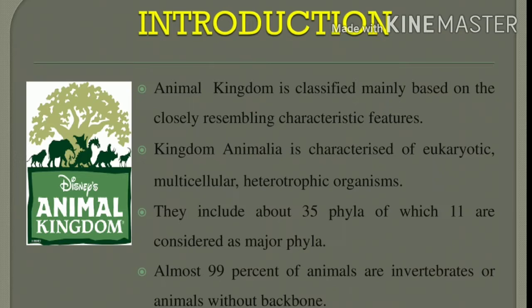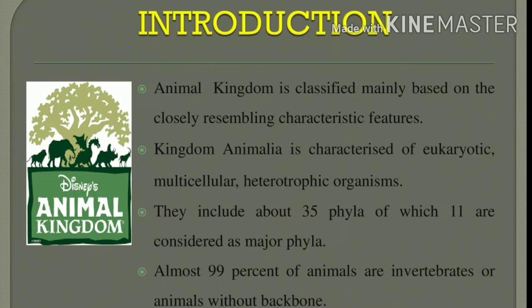Among the 11 phyla, 99% of animals are invertebrates. What are invertebrates? Animals without a backbone. Can you understand? So what did we study in the introduction slide? The animal kingdom is based on closely resembling characteristic features. What are they? Animals are eukaryotes, multicellular, and heterotrophic organisms.